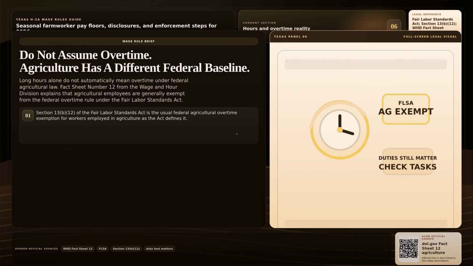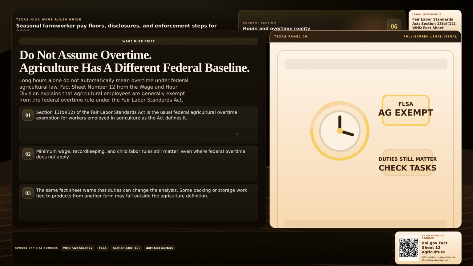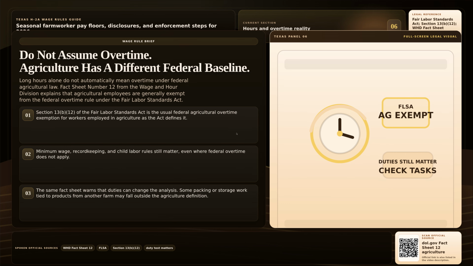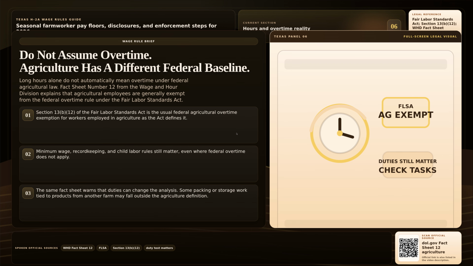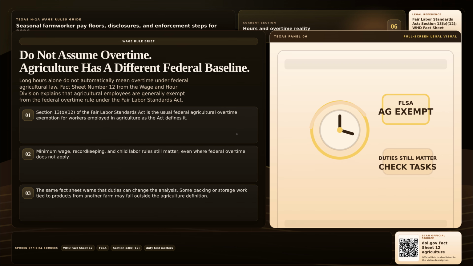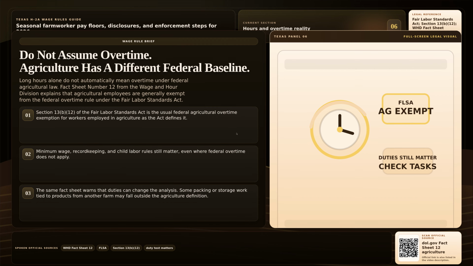This is commonly described as the agricultural overtime exemption in Section 13(b)(12) of the FLSA. Minimum wage and record-keeping rules still matter. And duties still matter too. The same fact sheet warns that some related work, such as certain packing or storage tasks involving products from another farm, may fall outside the FLSA definition of agriculture.